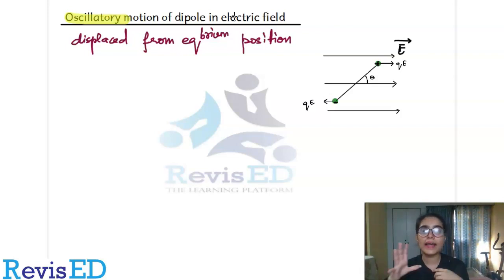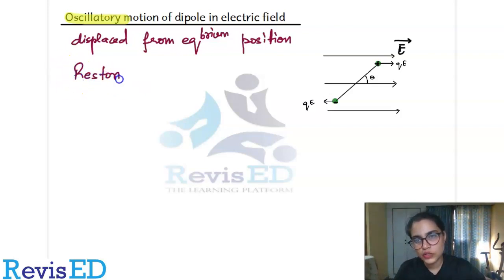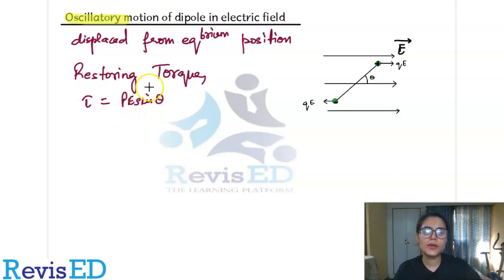Therefore, the dipole will experience a restoring torque, right? And this restoring torque is given by the formula we have all studied. Torque is equal to pE sine theta. Since we are talking about restoring torque, it is going to have a negative sign over here. Fine, so this is the value for your torque, right?